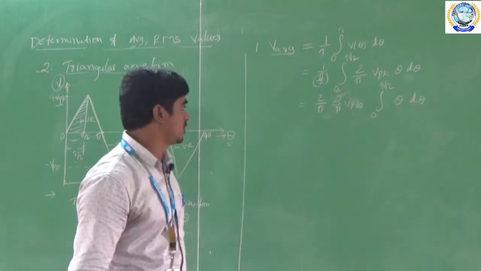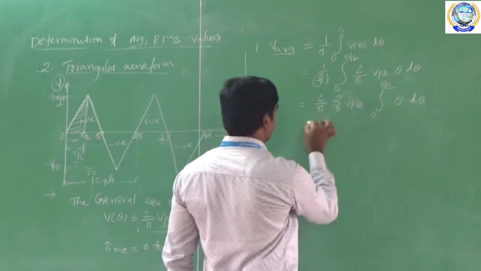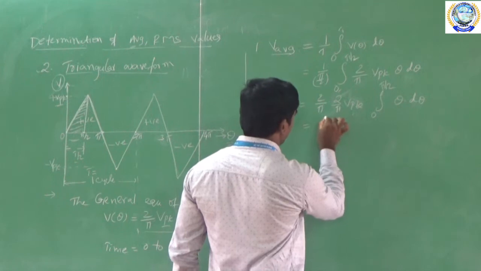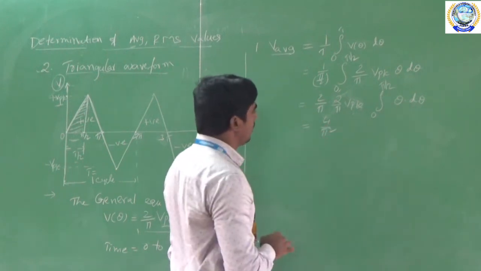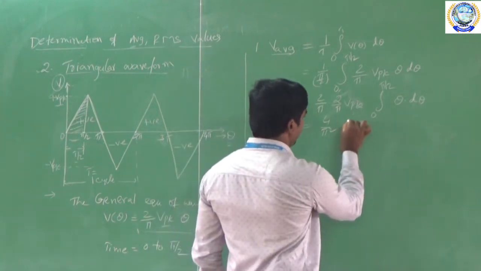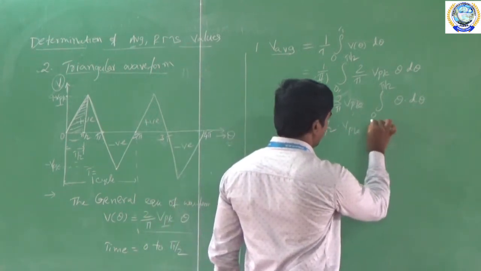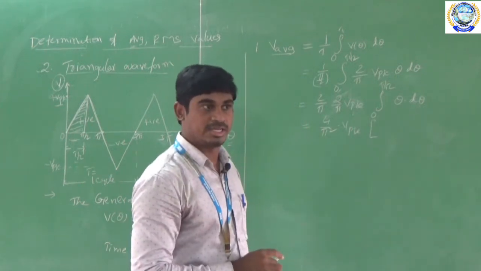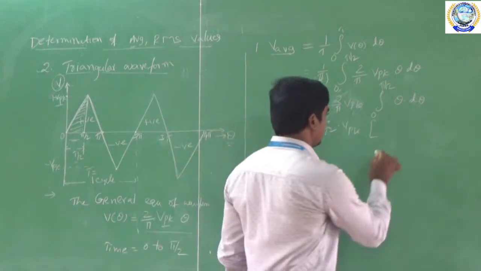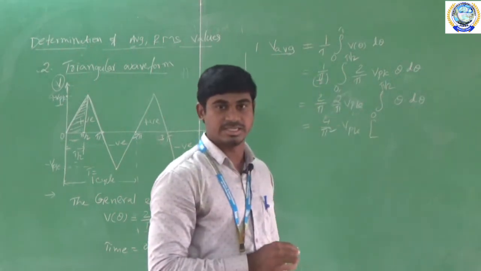This is the simplification. Now here, this is 4 by pi square into Vpk. And now what is the integration for theta? Integration for theta is theta square by 2, just as integration for x is x square by 2.